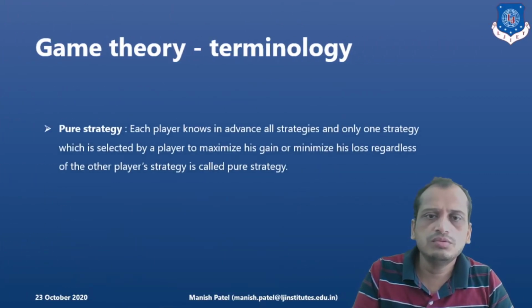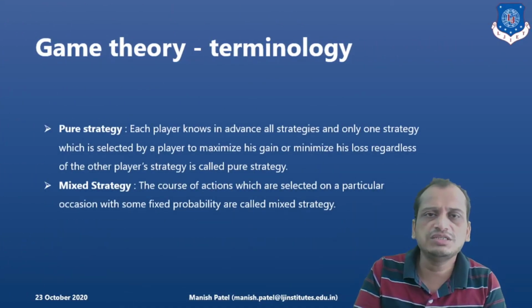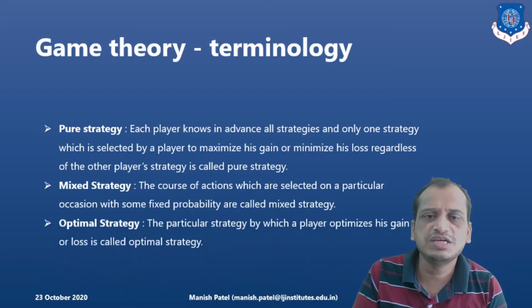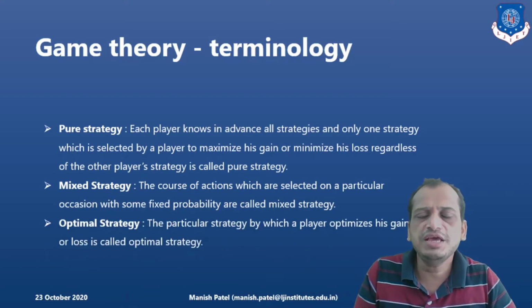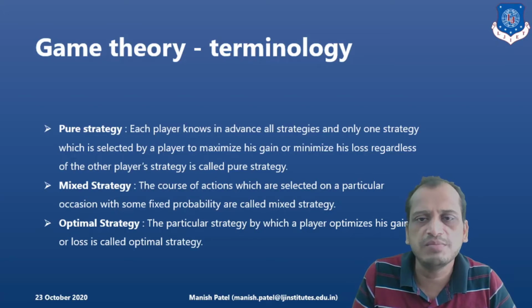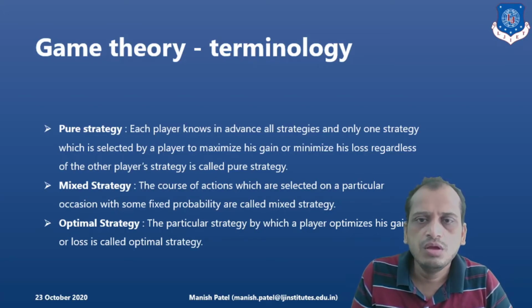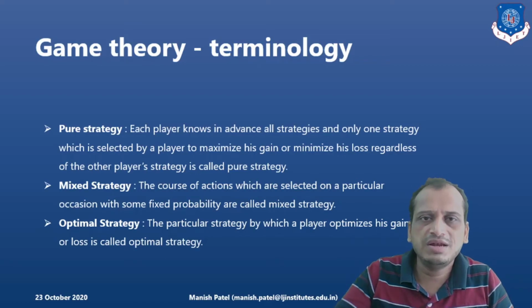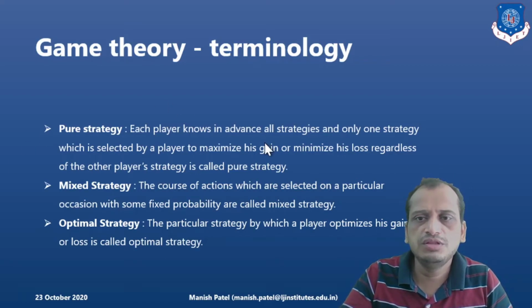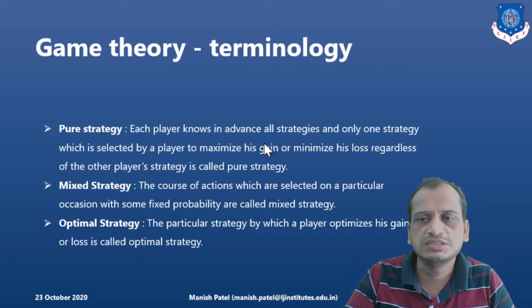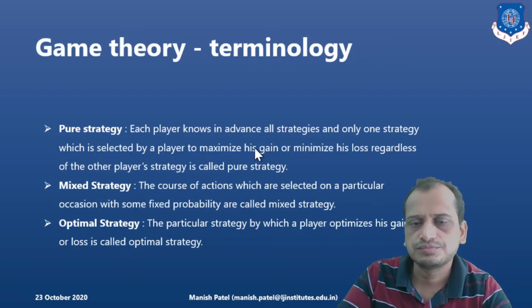Now, let's talk about the strategies. Different strategies are there: pure strategy, mixed strategy, and optimal strategy. In case of pure strategy, maximin is equal to minimax, or you can say the saddle point is there. In practical terms, the player knows in advance all the strategies, right?